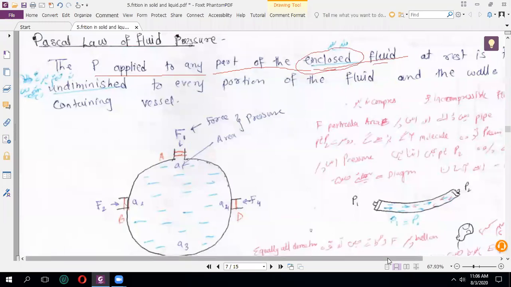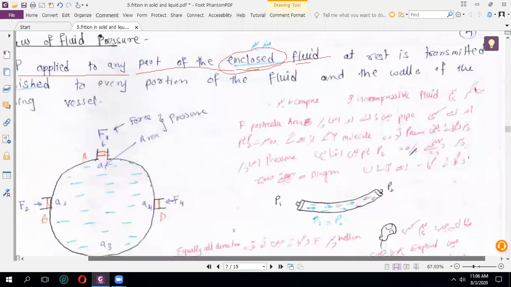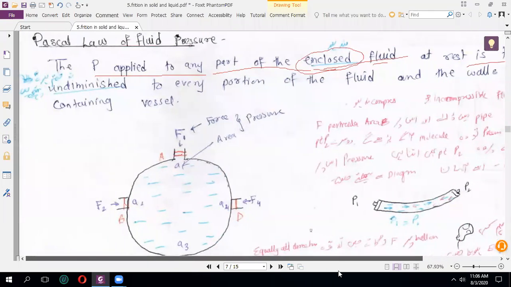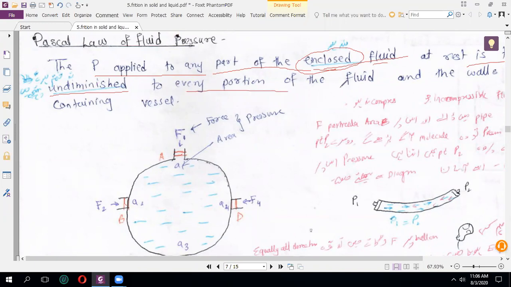At rest, it is transmitted. What is transmitted? The fluid, for example water, is transmitted undiminished. Undiminished means not ending, जो खत्म नहीं होता. Understood? Not finished, to every portion of the liquid and the wall of the container.